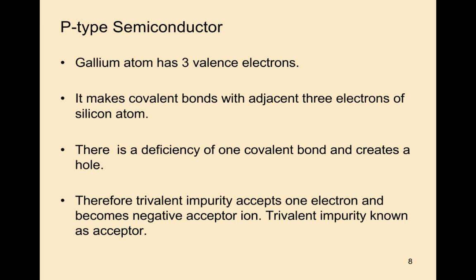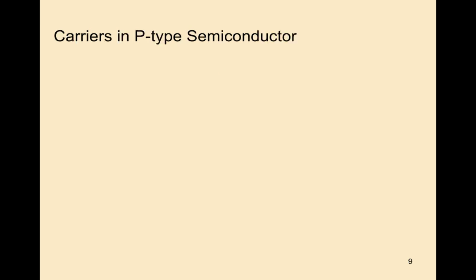So p-type semiconductors are formed by adding a trivalent impurity to the pure semiconductor. In a p-type semiconductor, the trivalent impurity accepts an electron and becomes a negative acceptor ion. The trivalent impurity is also known as the acceptor, whereas the n-type impurity is called a donor and the p-type impurity is called the acceptor. Now, carriers in a p-type semiconductor.